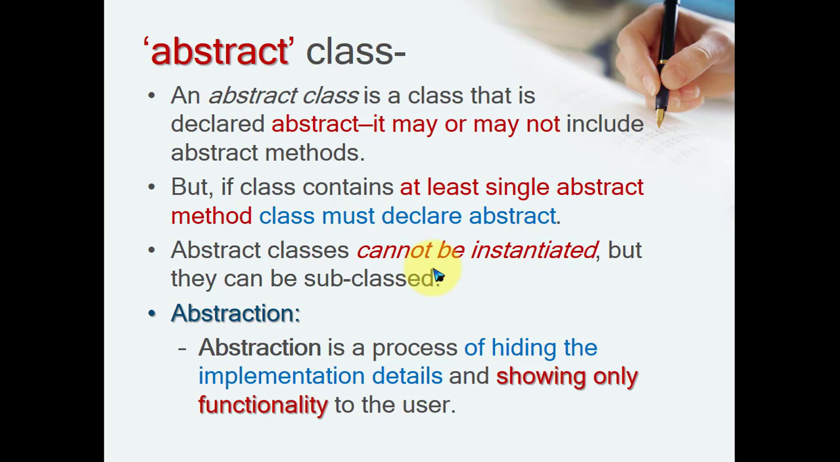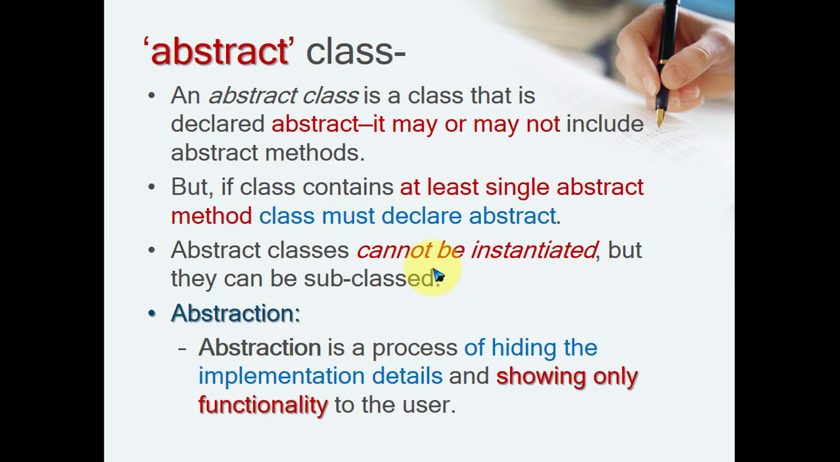Abstraction is one of the major pillars of object oriented concepts. Abstraction means you are hiding the implementation and showing only the functionality to the user. That means you are providing certain rules for the programmer. You have to just implement it. So this is known as abstraction.